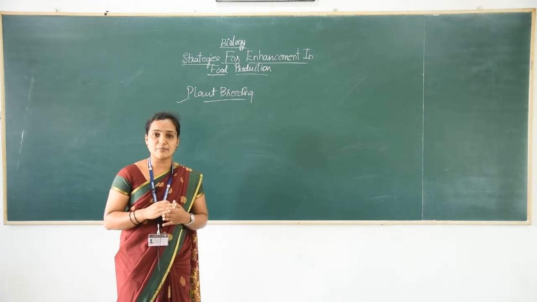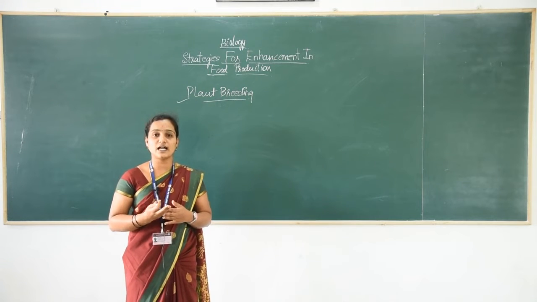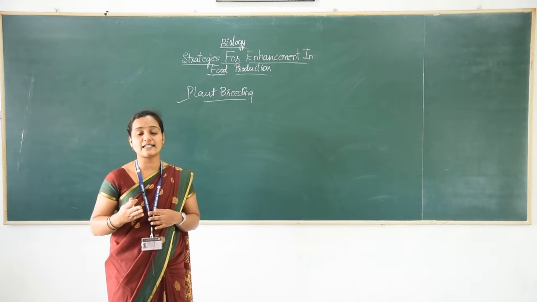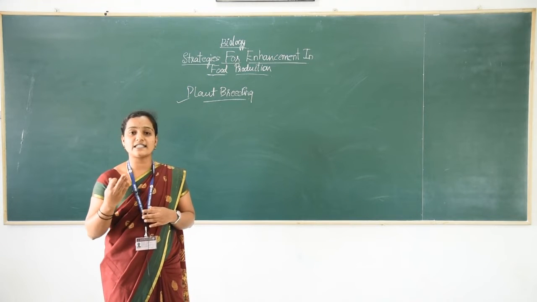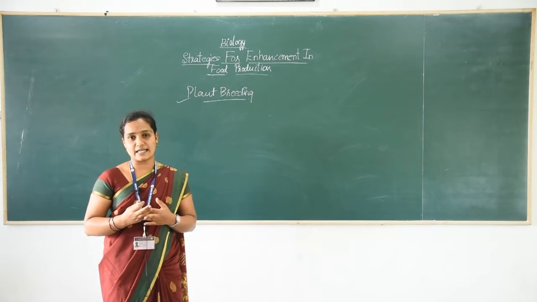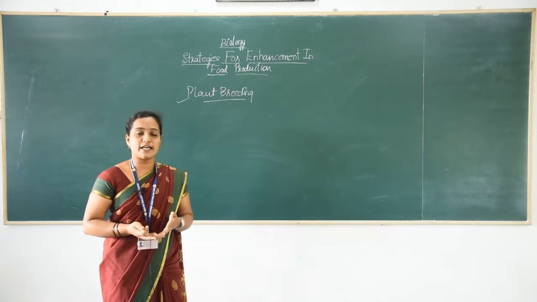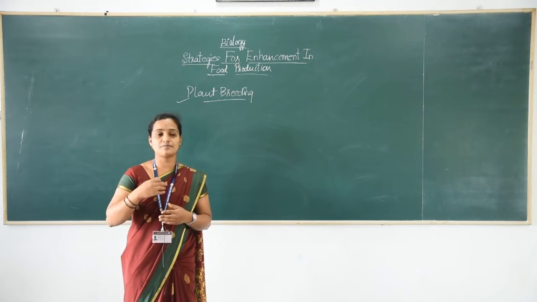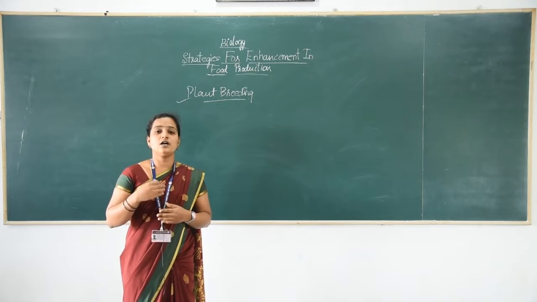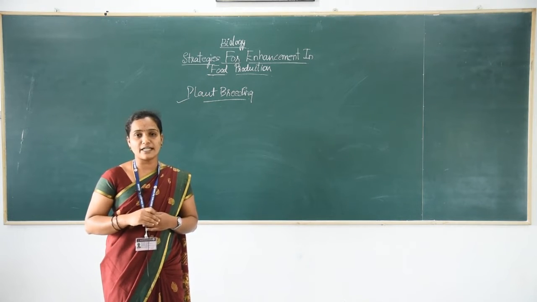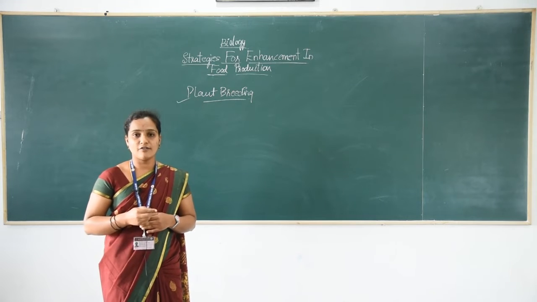In the classical plant breeding technique, they use crossing or hybridization. After the crossing and hybridization, they artificially select the hybrids for desirable traits. It may be nutrition, crop yield, or disease resistance. Today, due to advancements in genetics, molecular biology, and the development of genetic tools, we are using new techniques in plant breeding for the development of high yielding varieties.